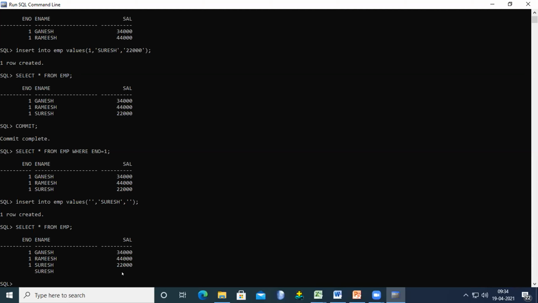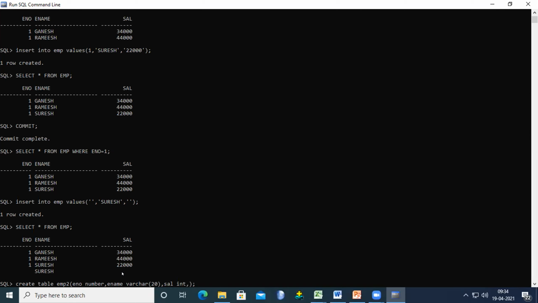Let's see using another example. Create table EMP. EMP is already created, so EMP2 is my table name. E number, E name varchar, sal data type is int.